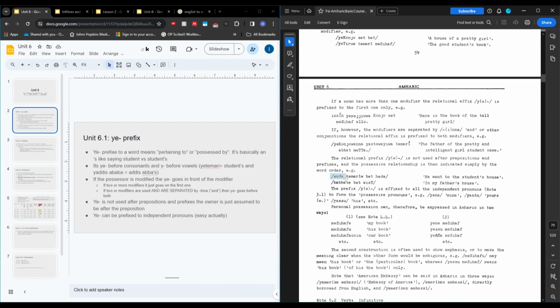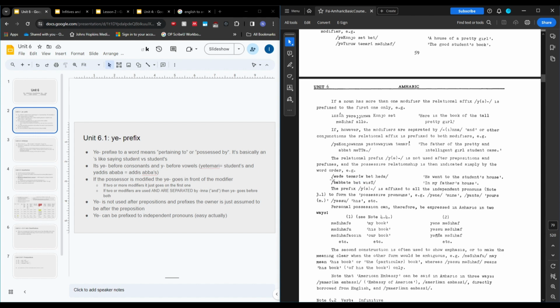So wede is a preposition that means to, and then tamari is student, tamari W, this is making it the student. And then because it's being used after a prefix, this is saying that the possessive relationship is normally indicated or implied by the word order. So we're normally saying like toward the student's house he went. So we just know that because it's coming after a preposition like this, that it must be the student owning some sort of house situation. But abate, so like his father's whatever, and then house.